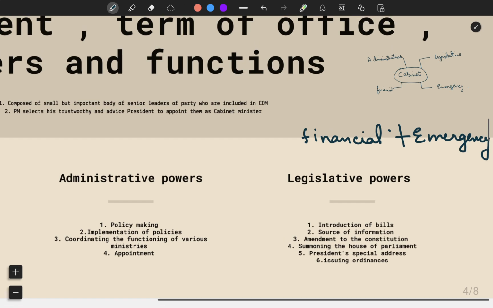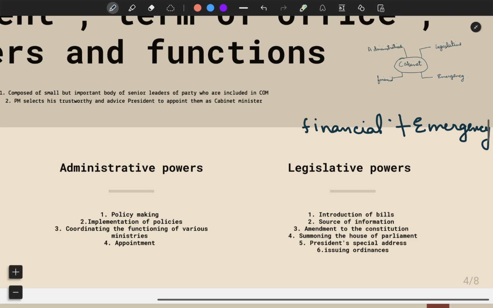So, different administrative powers which they have. Administrative powers are: they have policy making power, implementation of these policy making powers, coordinating the functions of various ministries, appointments of the major important portfolios. These people formulate the domestic and foreign policies, control the government departments, and execute the law passed by the Parliament. So these people act as an executive in this forum.